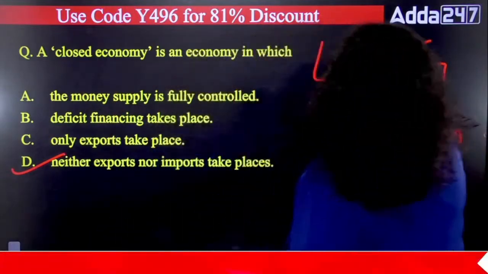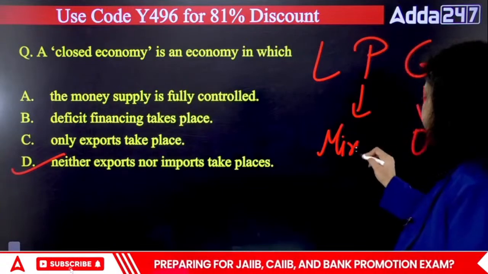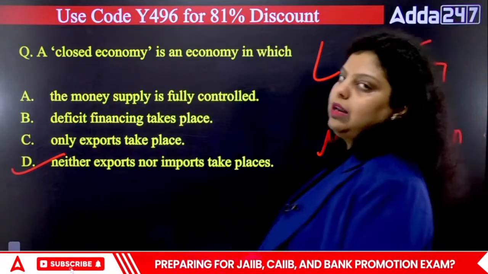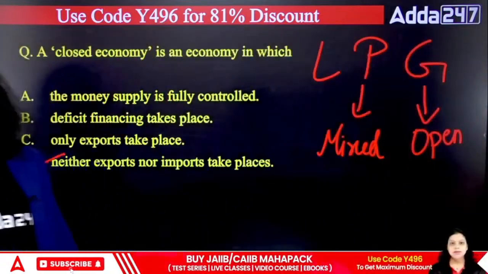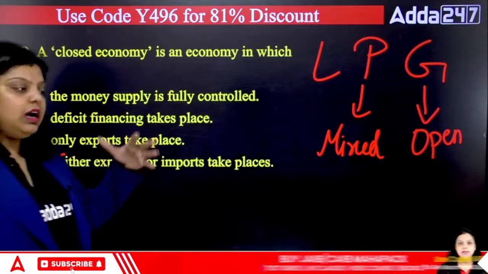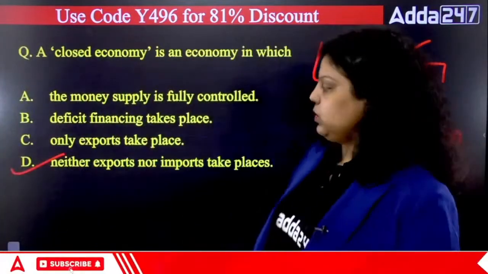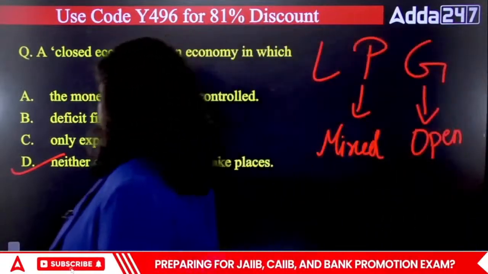And privatization made India a mixed economy, because the government and private sector both are working together. So the right answer will be option D.